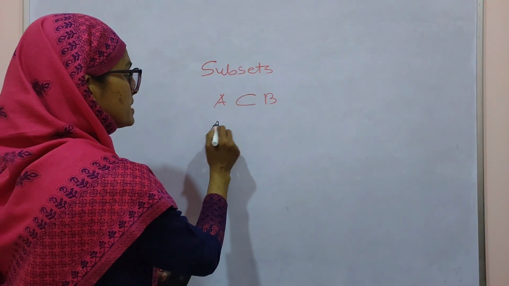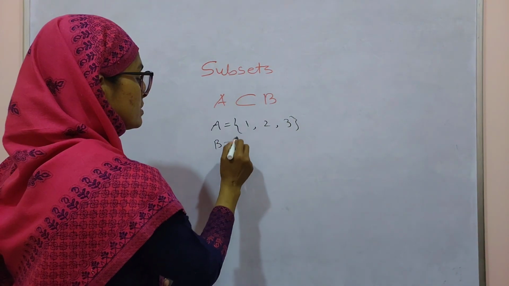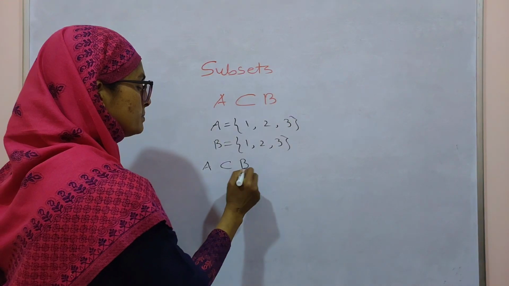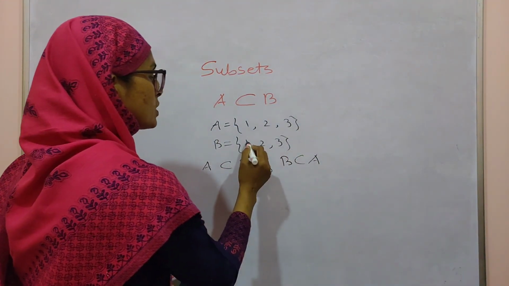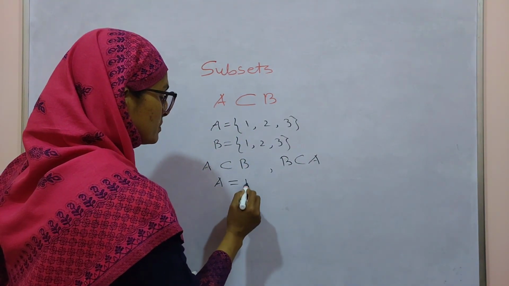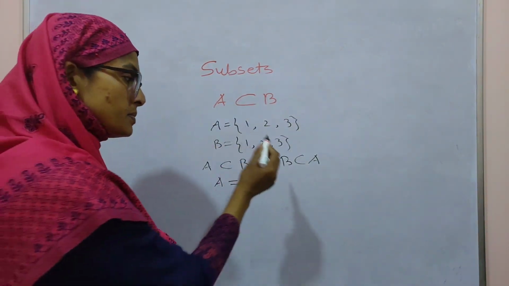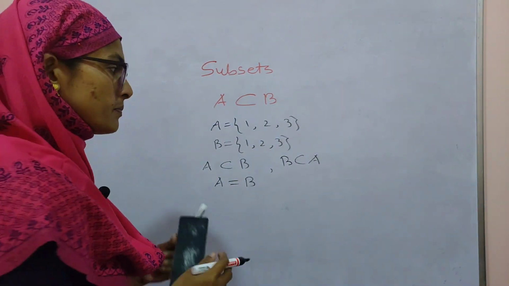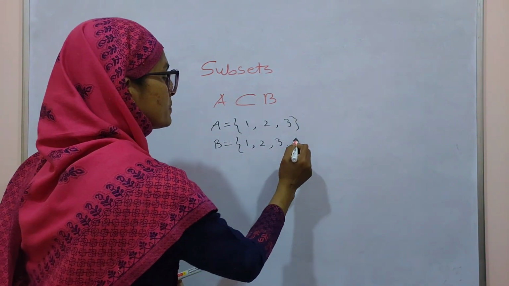But if you write the elements this way, A = {1, 2, 3} and B = {1, 2, 3}, then A is a subset of B, and B is also a subset of A. Every element of B is also an element of A. Then A is called equal to B. Remember this: if A is a subset of B and B is also a subset of A, then A is equal to B.